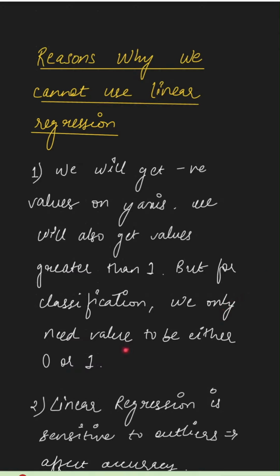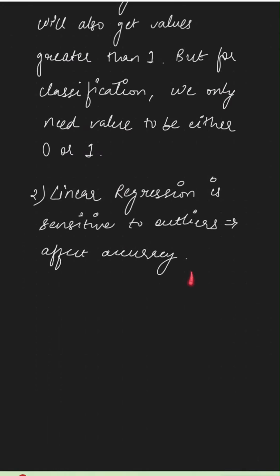And the second reason is that linear regression is sensitive to outliers. This is exactly what we saw in the previous two charts: as soon as there are outliers in the data, our decision boundary will change and this will affect the accuracy of the algorithm.